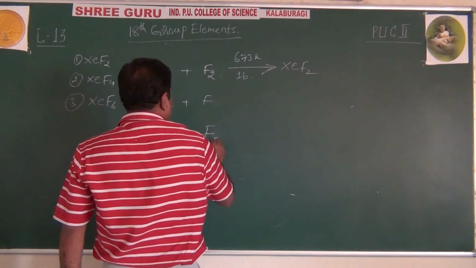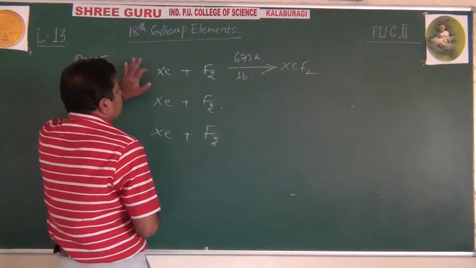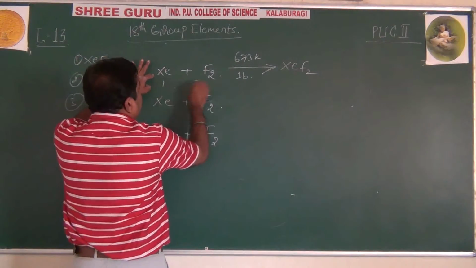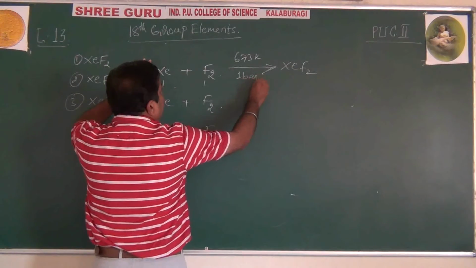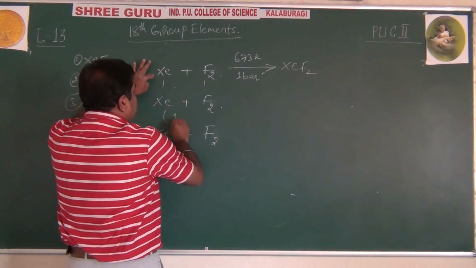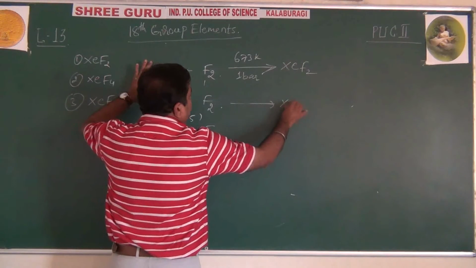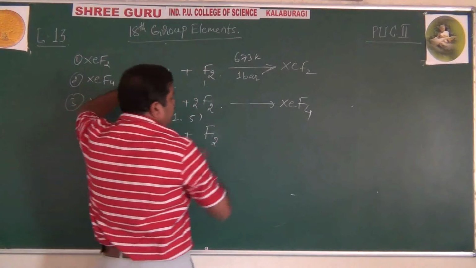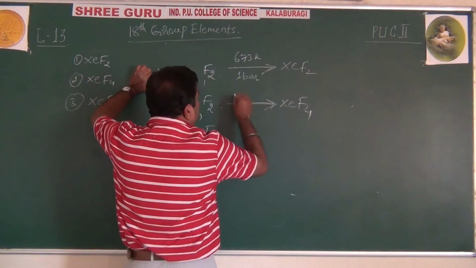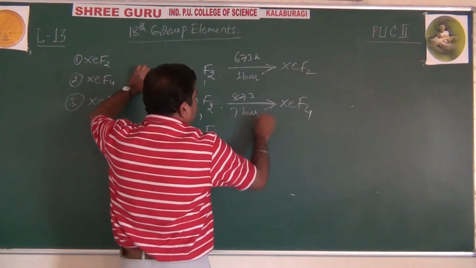This is fluorine, F2. Equal moles, 1:1, at 1 bar pressure, you get xenon difluoride. Xenon is 1:5. You get xenon tetrafluoride, XeF4. But remember, this will be at 873 Kelvin and 7 bar pressure.